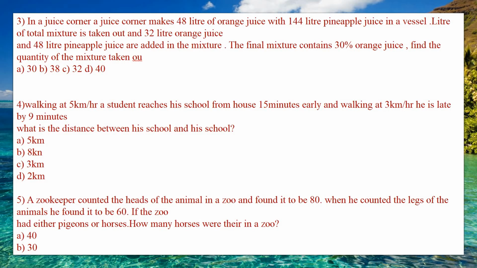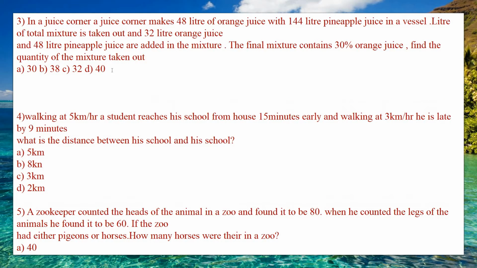A juice corner makes 48 liters of orange juice with 144 liters of pineapple juice in a vessel. A liter of total mixture is taken out, and 32 liters of orange juice and 48 liters of pineapple juice are added to the mixture, and the final mixture contains 30% orange juice. You need to find the quantity of mixture that is taken out. So these are the options. We shall see the solution for how to find this.